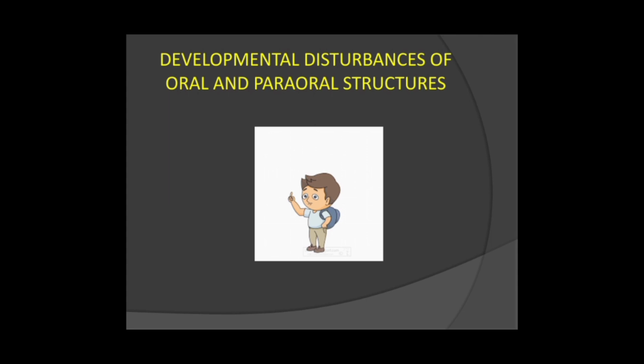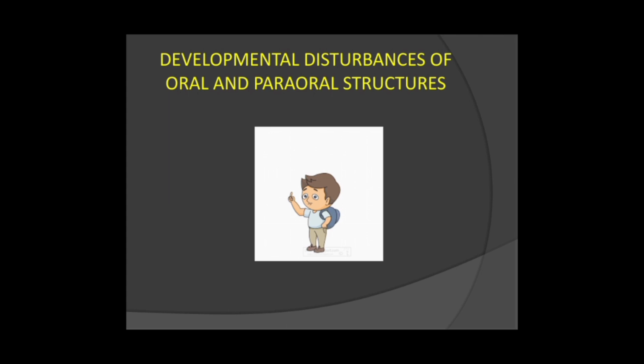As you all know, the oral and paraoral structures include the gingiva, jaws, teeth, all these things. Here we will just see the introductory part of the developmental disturbances. We will see all types of disturbances in separate videos, and this topic is very important for third year students as well as PG examinations.